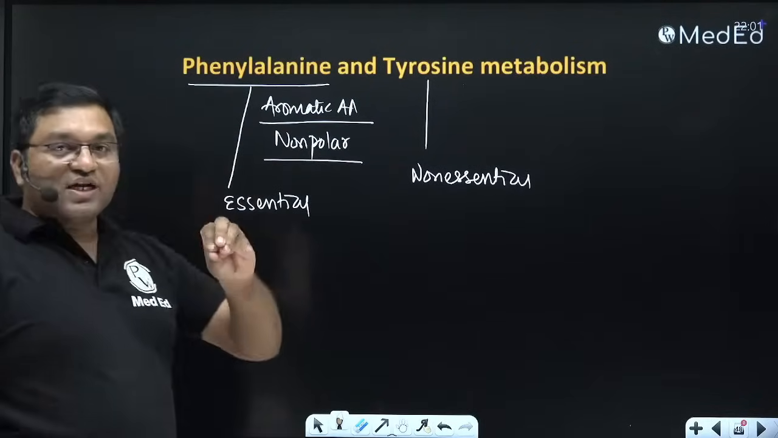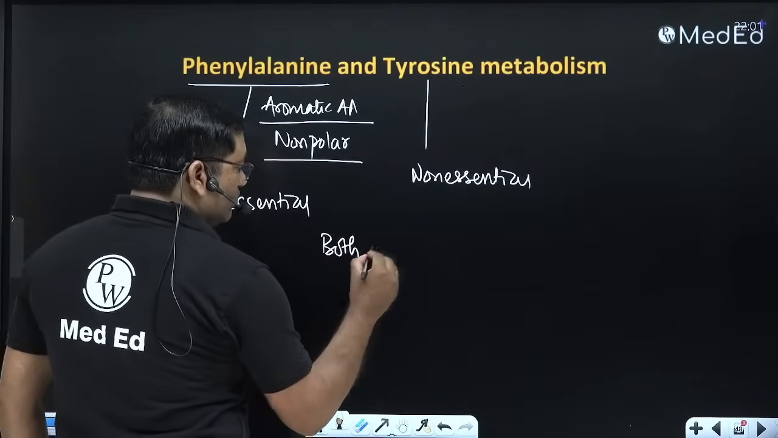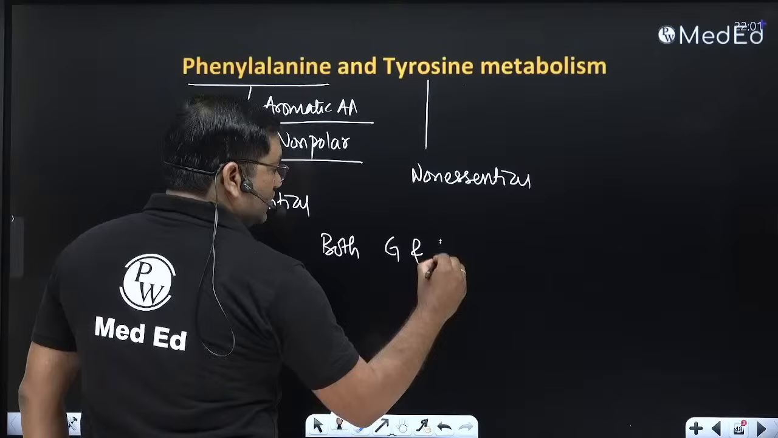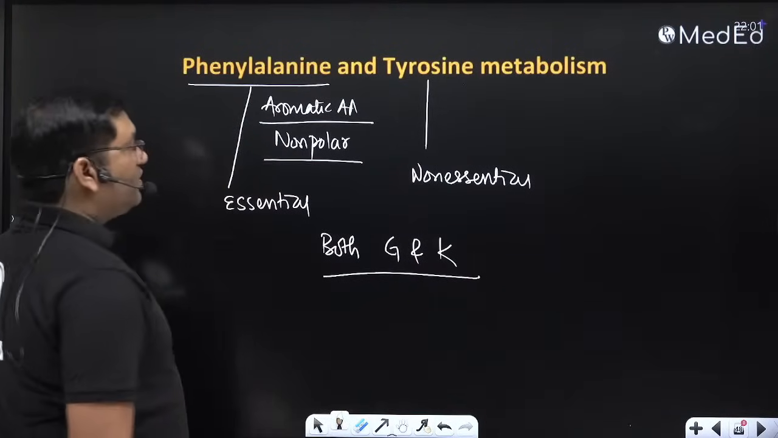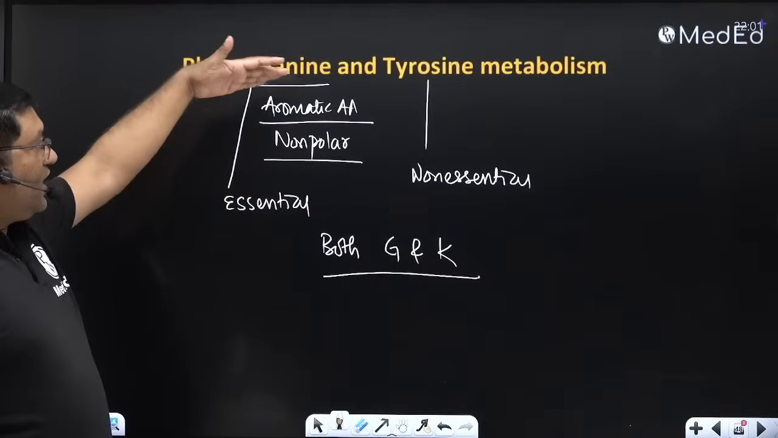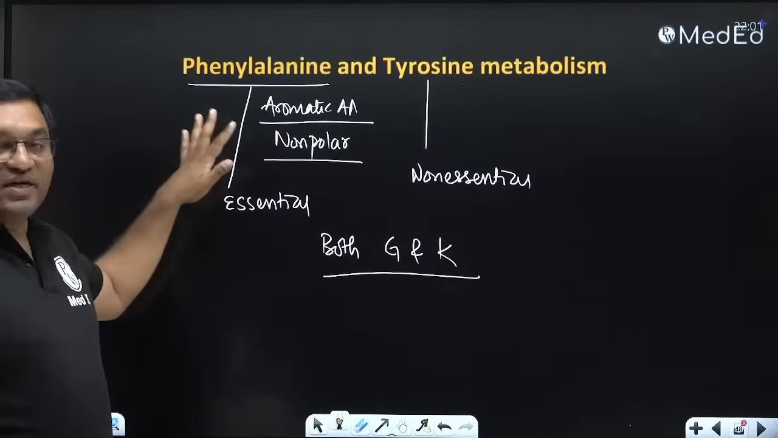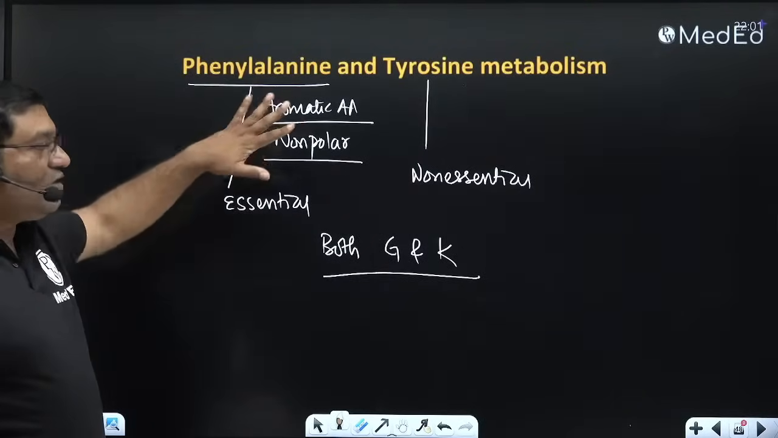In the metabolic classification, they will give both glucose and ketone, means glucose and fat. So they are both glucogenic and ketogenic. Phenylalanine, tyrosine. Tyrosine has the phenolic hydroxyl group, it has the benzene ring. Phenylalanine has the benzene ring.